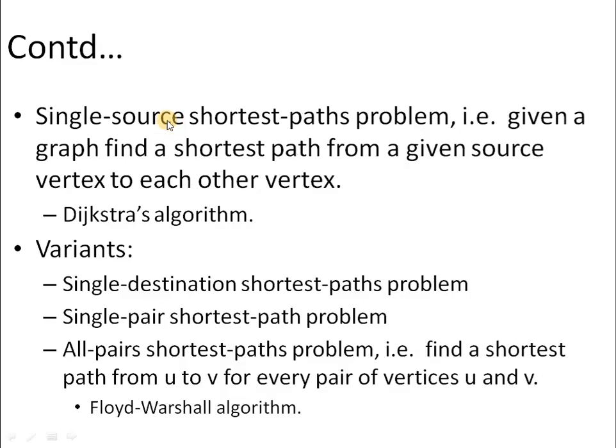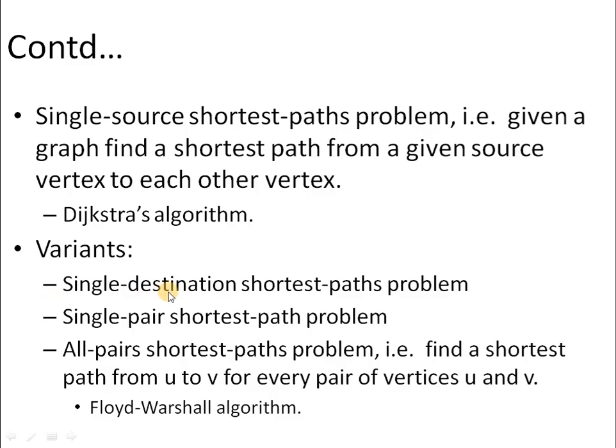When we talk about the single source shortest path problem, we are provided with a source vertex and then we have to find the shortest path from the given source vertex to each other vertex present in the graph. In this, a popular algorithm available is Dijkstra's algorithm. Then there are several variants which are also available.